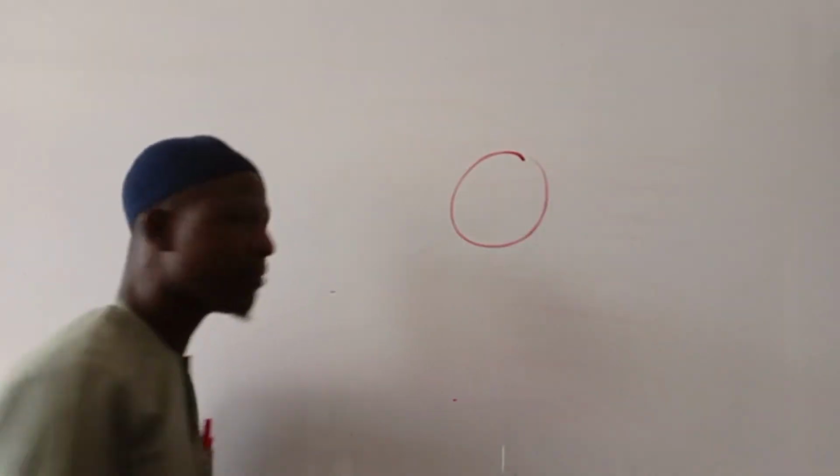The first one is, I can easily even use myself. If I have light in front of me like this, what do you think will happen at the back? At my back, we are going to have a shadow. That shadow indicates that light cannot curve like this to reach my back because it travels on a straight line.